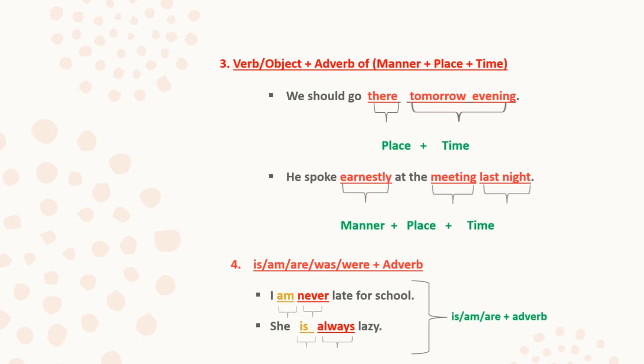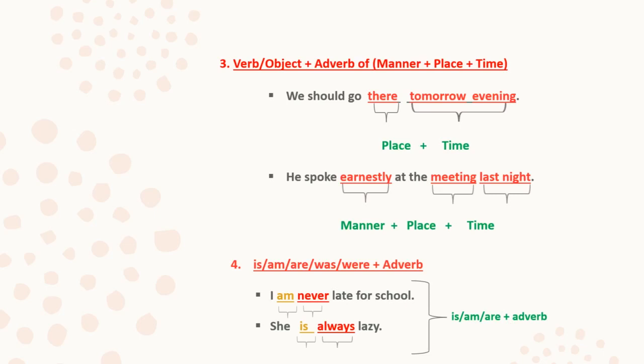Now the second example. You can see three adverbs are there, and we have used the same code MPT, that is manner, place and time. He spoke earnestly at the meeting last night. Here earnestly is manner, meeting is place, and last night is time.